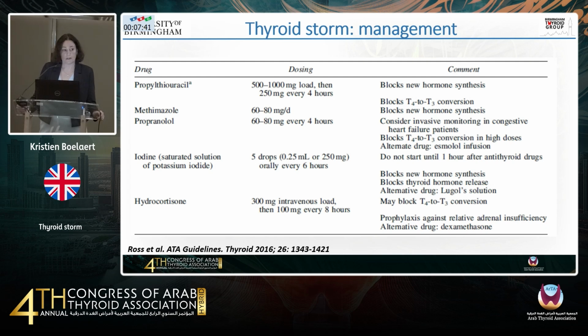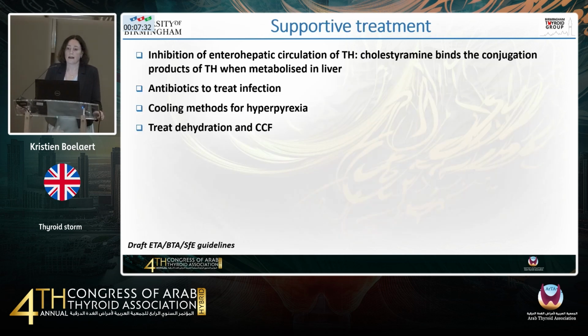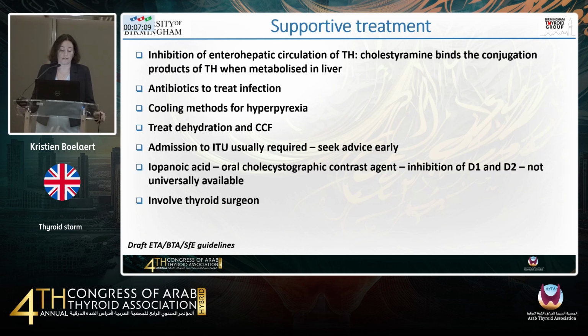And then again, here you give hydrocortisone, both because there may be underlying adrenal insufficiency, but also because this blocks the conversion of T4 to T3. And then again, supportive treatment is very helpful here. Often in these situations, I've used cholestyramine because it inhibits the enterohepatic circulation of thyroid hormones. We've already talked about that in the case, but it binds to conjugation products of thyroid hormones. You need to treat the infection, you need to cool the patient, and you need to treat the dehydration and CCF.